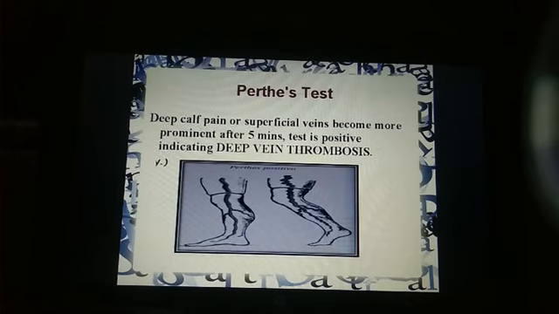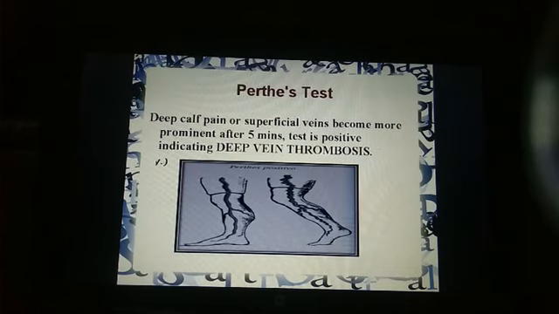Why? Because after tying, you have blocked the superficial vein, but the deep veins are still working. So from the superficial vein, the blood goes into the deep vein. But in the deep vein, as blood cannot move upward due to thrombosis, blood from the superficial vein will not be able to go into the deep vein, and so there will be prominence of superficial veins due to increased pressure in superficial veins, right? So this is Perthes test. It is also for deep vein thrombosis, right?